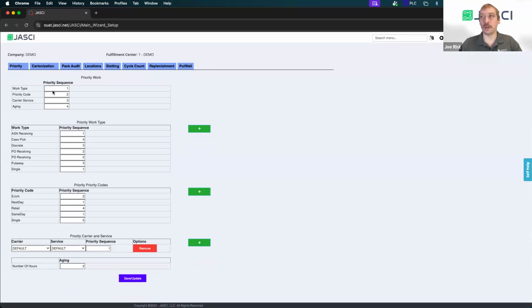And this sequence up here, this top block, is actually determining a lot of the logic of how we sequence all of these things together. So in this case, work type would be the top thing that it's doing its prioritization on because that's the first step of the sequence. And according to this, aging would be kind of our least important, really only impacting a few points here or there for the overall priority point value of that work. But the point of this is to create a priority point value for all work that flows through JASCI that's going to be system directed.